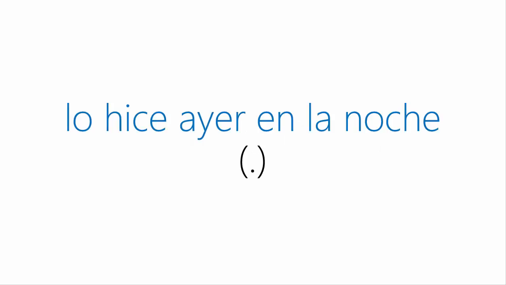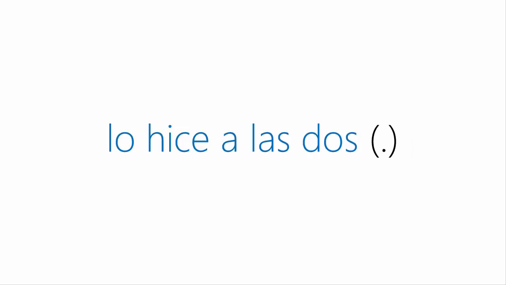Another example would be, I did it last night. Again, it's very specific. The time there, last night, I did it last night, it's a dot. So we would express that with, again, the dot past in Spanish, lo hice ayer en la noche. Another example would be, I did it at 2 o'clock. So here we have something again, a specific time, an ending to it. I did it at 2 o'clock, and that's it. So again, we would use the dot past, lo hice a las dos.